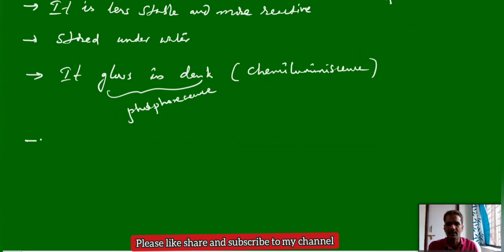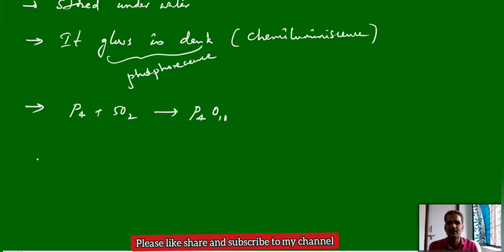Due to its high reactivity, it reacts with oxygen and forms dense fumes of phosphorus pentoxide. Also, white phosphorus dissolves in aqueous sodium hydroxide solution and undergoes a disproportionation reaction.